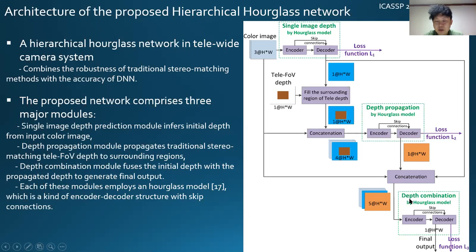And last is the depth combination module. The input is the depth propagation output here, concatenated with the single image depth estimation here, and also the wide color image concatenated here. Totally, there will be 5 channels sent to the final depth combination module, which then gives our final output. All of these 3 modules use an hourglass model. It is a kind of encoder-decoder structure with skip connections. Our loss function is also a weighted combination of these 3 module losses: loss 1, loss 2, and loss 3.